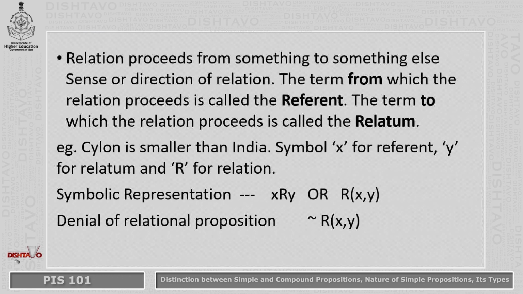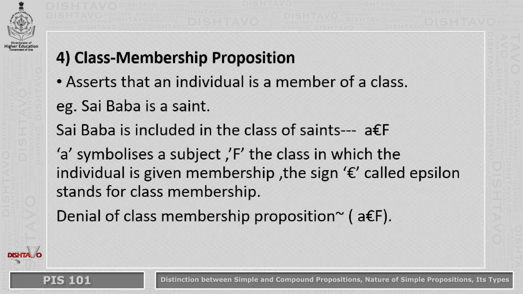The fourth one, class membership proposition. A class membership proposition asserts that an individual is a member of a class. For example, Sai Baba is a saint. Here, Sai Baba is included in the class of saints. How do we symbolize a class membership proposition? We use a small a to symbolize a subject, capital F, the class in which the individual is given membership, and the sign epsilon stands for class membership. So if you want to symbolize this particular proposition, Sai Baba is a saint, it is symbolized this way, A epsilon F, which is shown here.